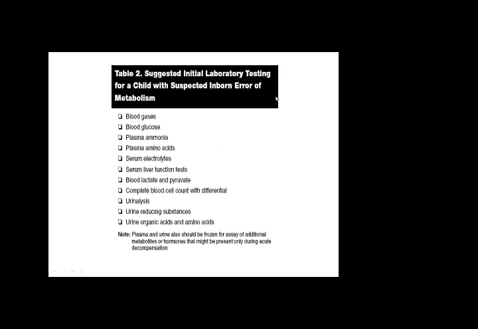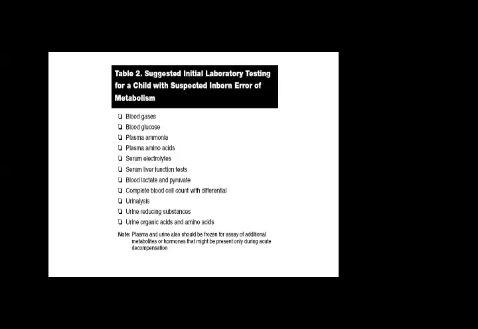So there are some initial laboratory investigations for a child with suspected IEM. We will go through the blood gases, glucose level, plasma ammonia, plasma amino acids, serum electrolytes, serum liver function tests, blood lactate and pyruvate levels, complete blood cell count with differential, then urine analysis, complete examination of urine, then urine reducing substances, then urine organic acids and amino acids.